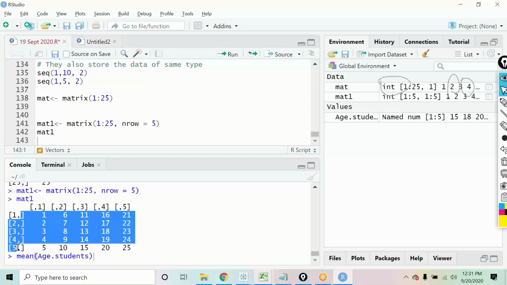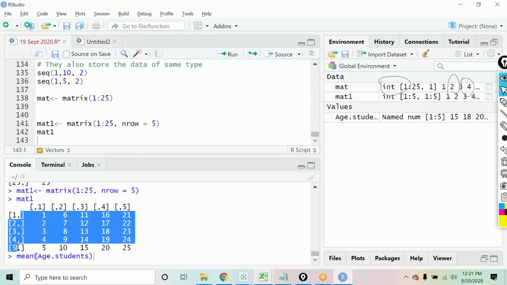So how is nrow creating the number of columns? No, no, no. 25 is not the row. 25 is the number. 1 to 25. I just generated a sequence of numbers 1 to 25. So I said I want to make a matrix where I want to have 25 numbers, starting from 1 up till 25. So I had 25 numbers with me.